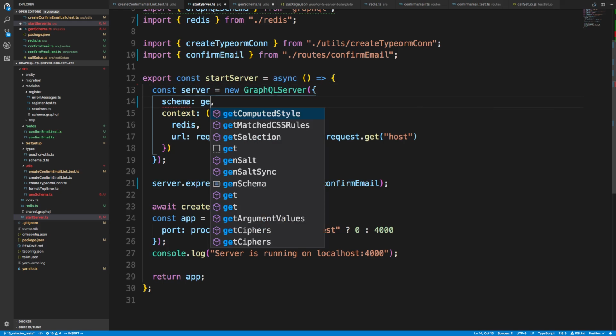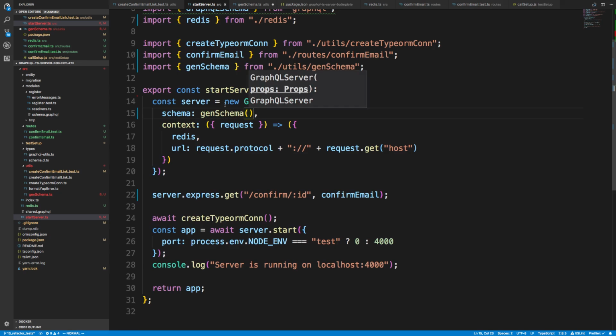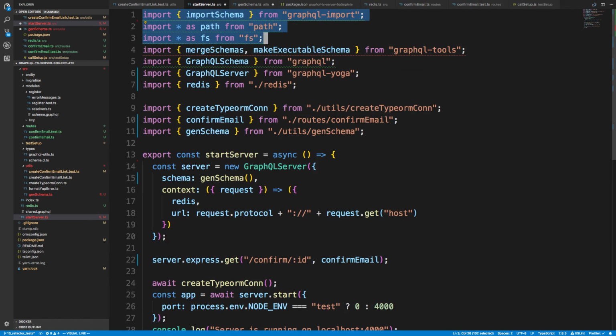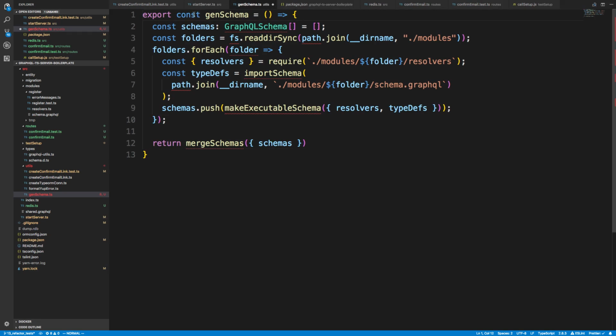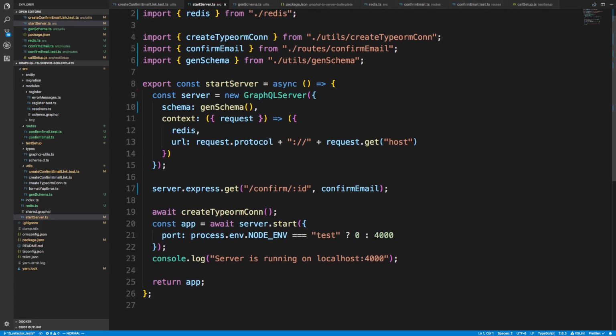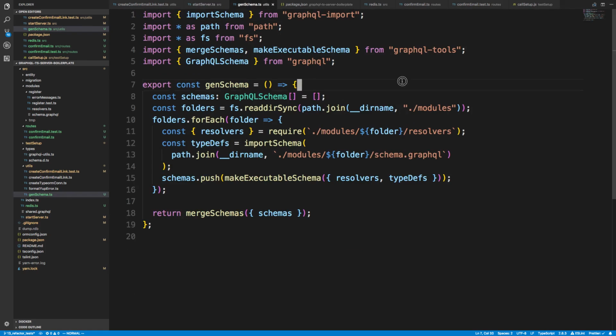So schema, and I'm going to call it genSchema to grab that. And I just need to import a couple of these guys. So I guess all these things right here. And this also declutters our start server now. It's a little bit smaller, and that's pretty nice. Okay, so in genSchema over here, we might need to change the dirname, because we're now inside of utils, and we might have to go up a folder. So I'm going to say up one here, up one here, up one here, because we're currently in utils.